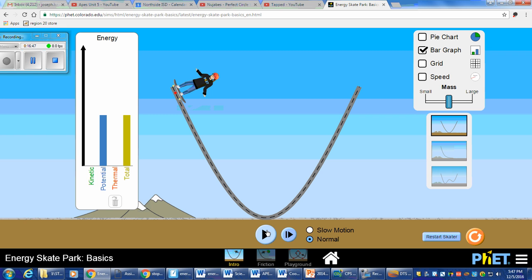There you go, right? Now you see this thermal energy right here, that these kinetic and potential energies can be converted into thermal energy through friction. And we'll talk about that when we get into work later on. Okay. I hope this was helpful. If it was fast, because I try to go pretty quickly, you can pause this and rewind it anytime you want. Good luck.